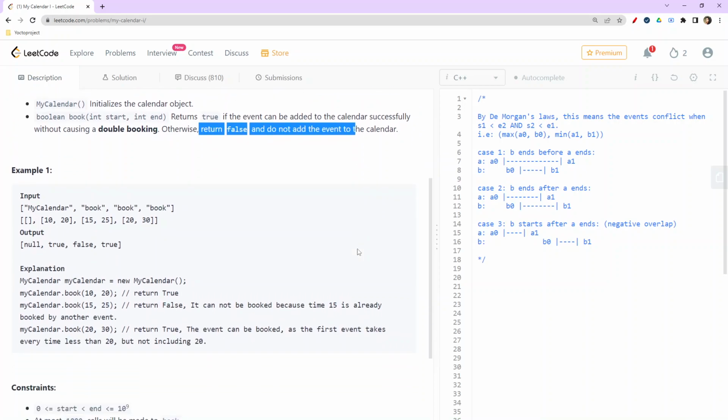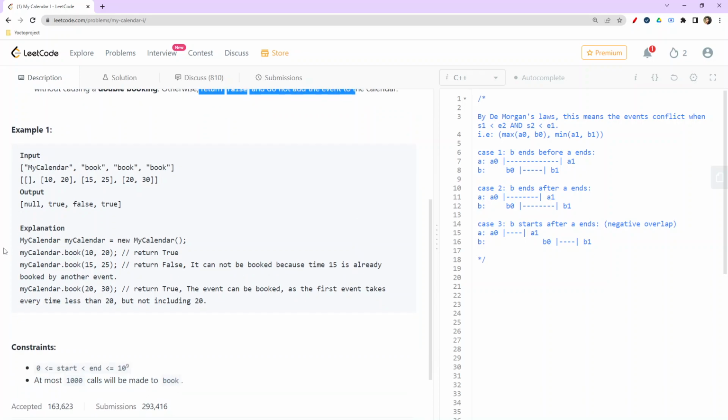Now consider how we would come up with the logic to decide whether we are going to add a particular event to the calendar or not. Here they have told how this would work.